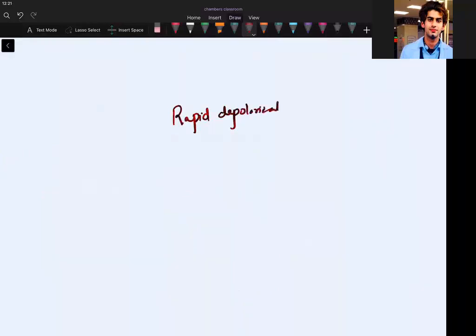Rapid depolarization. See, guys, rapid means you are actually firing here. Will the membrane potential change rapidly or slowly? Very nice, you will get a rapid change. So should the graph show going up or down? Rapid up, very nice. Should it also be clean, without any slope, cleanly, rapidly going up?